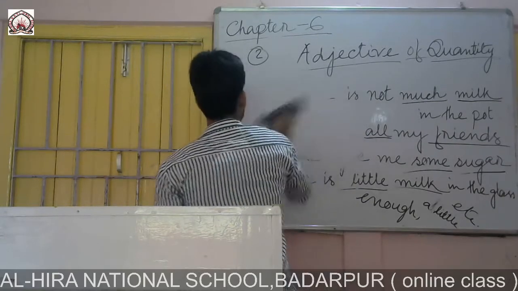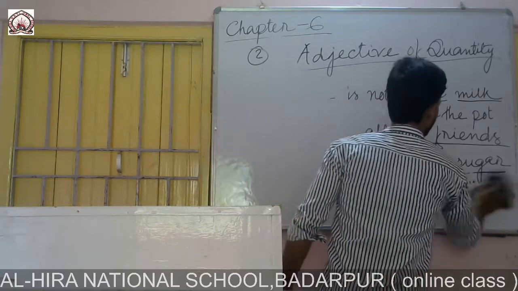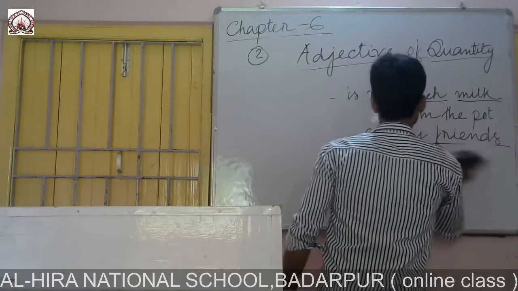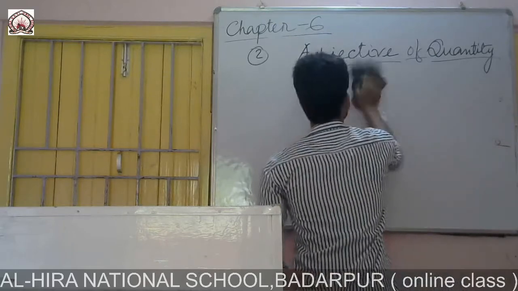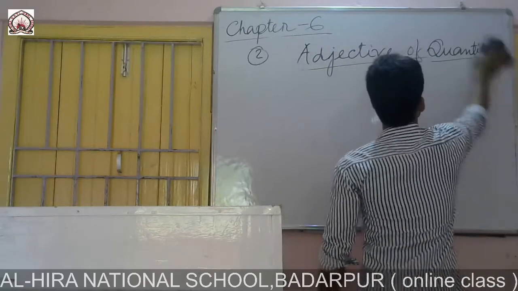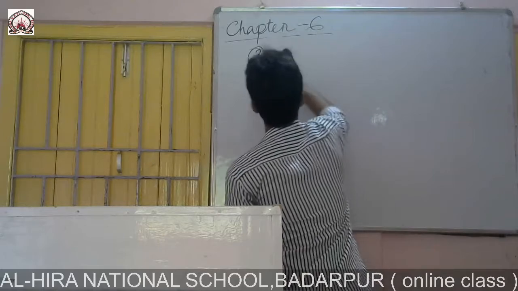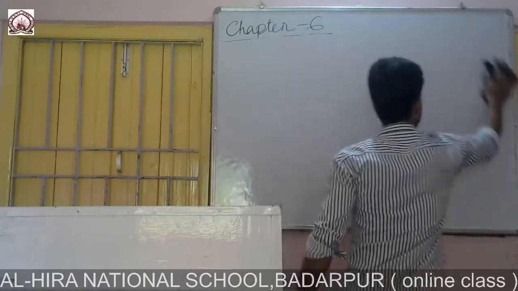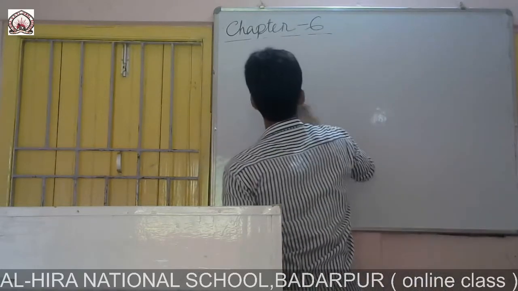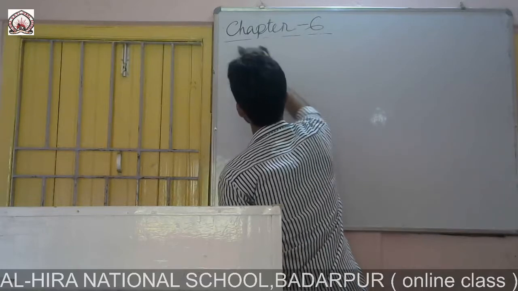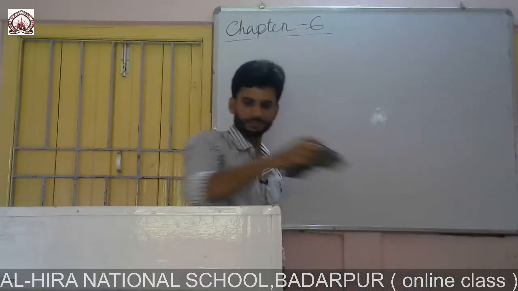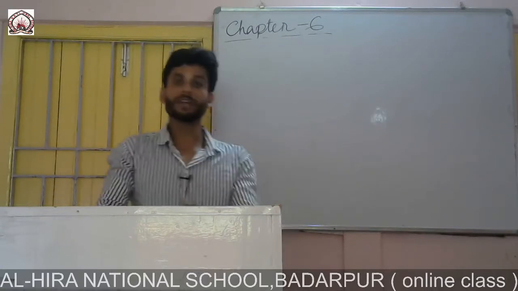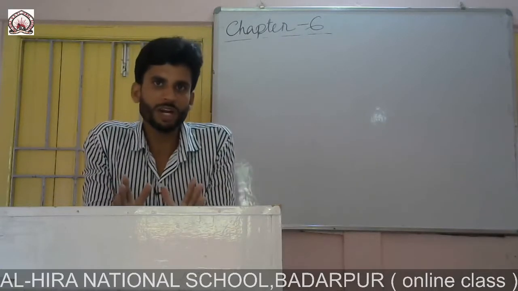So we have almost come to the end of today's discussion. Before I conclude, I would like to tell you in short the things that I discussed. It was about adjective.